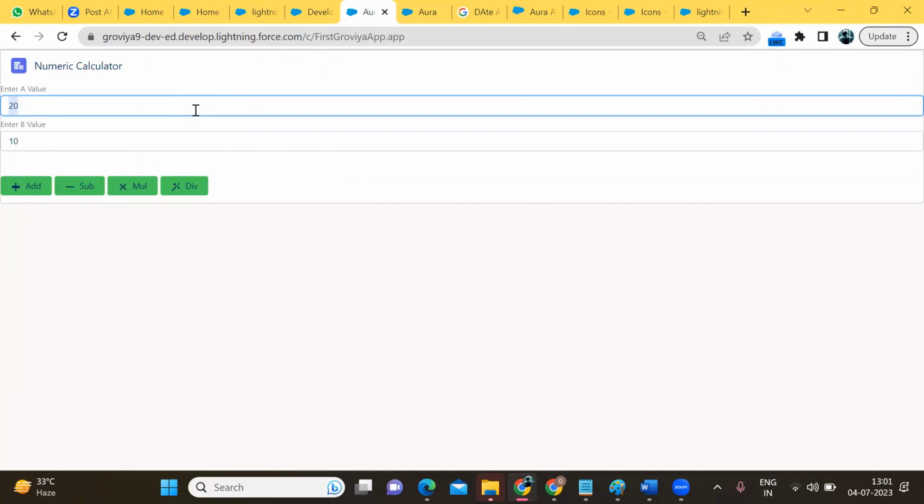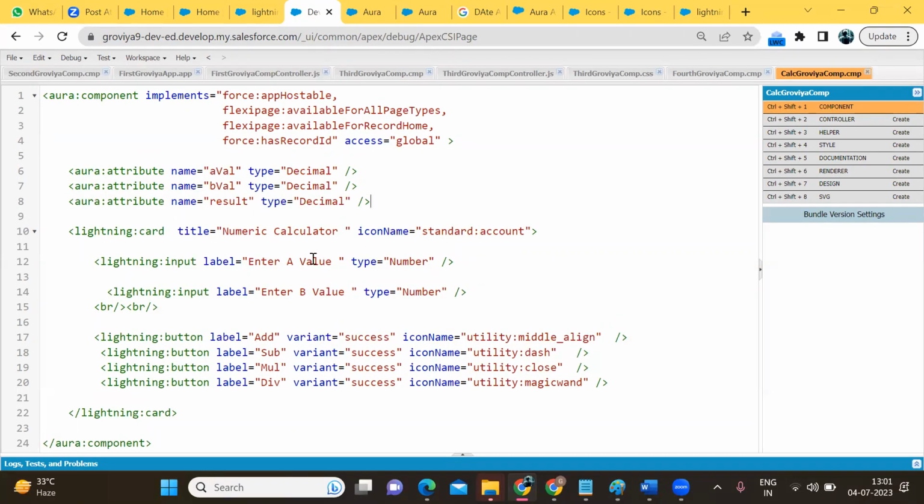Okay, now what we have to do, we have to create a link between lightning input and the attribute, because whatever value I enter should go into the attribute. So we have to create the link. How can we create the link? Go to the lightning input tag, use the value attribute and pass the attribute name in which you want to store the value. Whenever you write the attribute name, use the value provider, v dot attribute name. Here you can also write value is equal to v dot attribute name. Yeah, now automatically the value will come here.